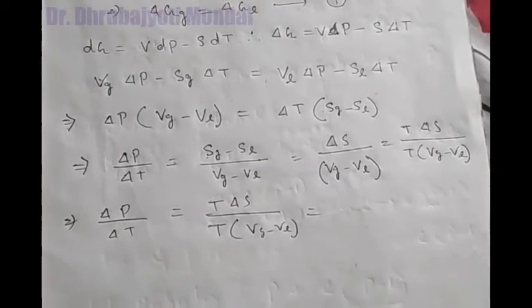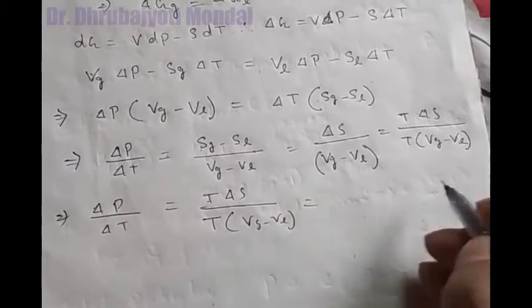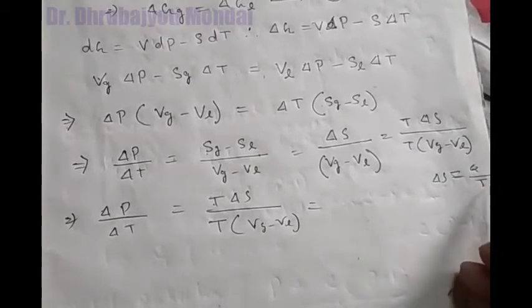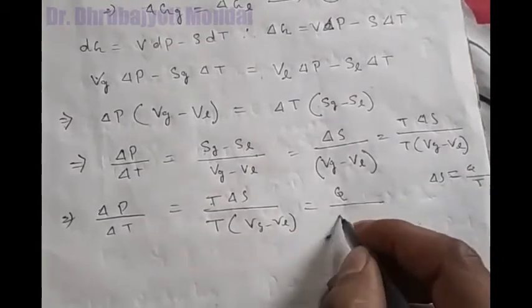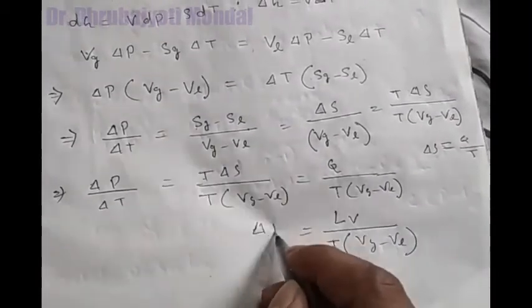You know that T delta S is the latent heat of vaporization, which is equal to Q, because delta S is equal to Q by T, so Q is equal to T delta S. Now this Q is nothing but the latent heat of vaporization Lv. So delta P by delta T is equal to Lv divided by T (Vg minus Vl).